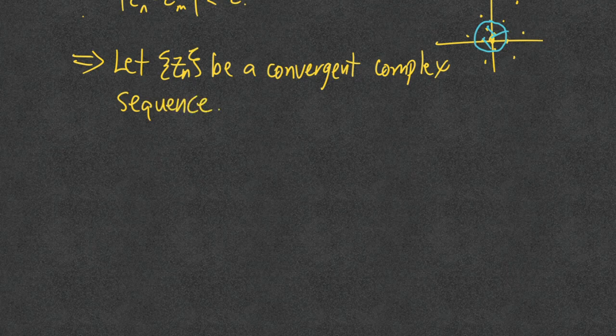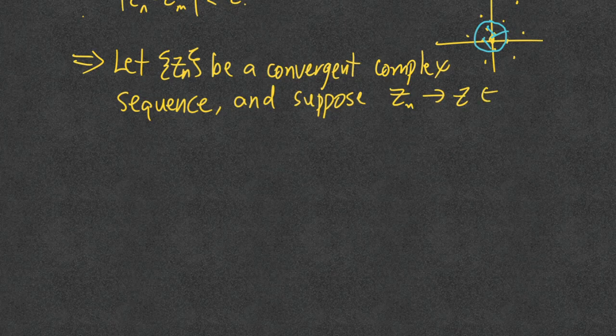Since it's convergent, we know in advance what it converges to, or at least we can say that it converges. So we'll just say z sub n converges to z in the complex numbers. We're also going to let epsilon be arbitrary.